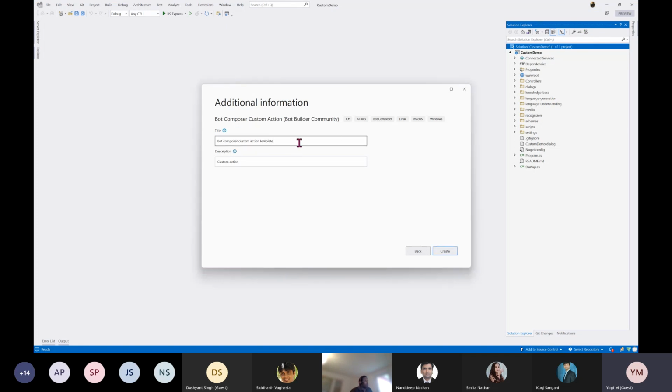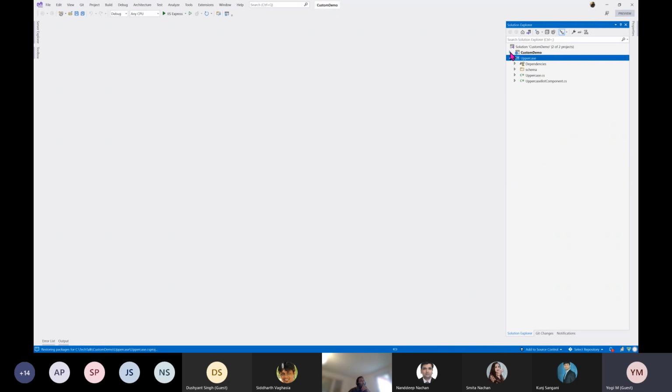Title name: uppercase, and the description of this one: convert letters to uppercase. Then create. Just go and highlight the main project, uppercase. Here you can see, the first thing is adaptive runtime. If you go to the package, the runtime NuGet package, adaptive runtime, gets installed. The next one is a bot component.